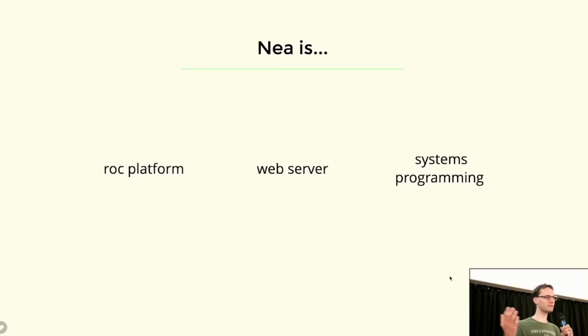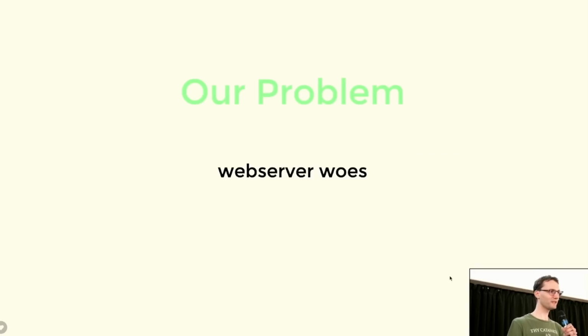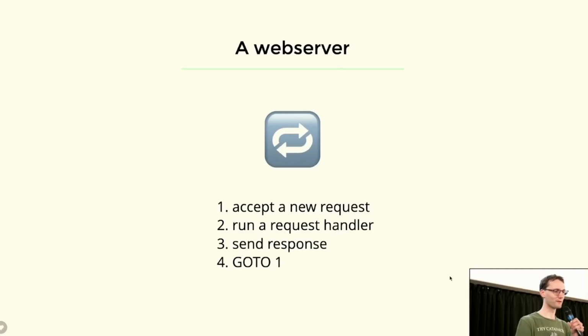So what we're looking at today is, first of all, why did we design Nia? And then what low-level tricks can we use to fix these problems? So what are these web server woes? What are the problems that you face when you deploy a web server in the modern world?